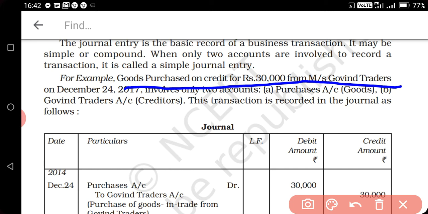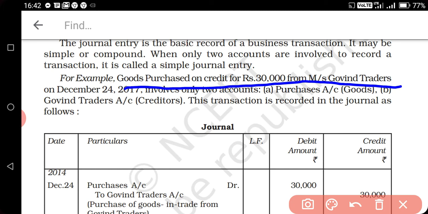So this transaction indicates that the business is purchasing goods. So inside the business we are getting the goods, and instead of paying for the goods we are not making the payment because this is a credit transaction. So instead of cash we have to credit the supplier's name, that is Messrs Govind Trader.